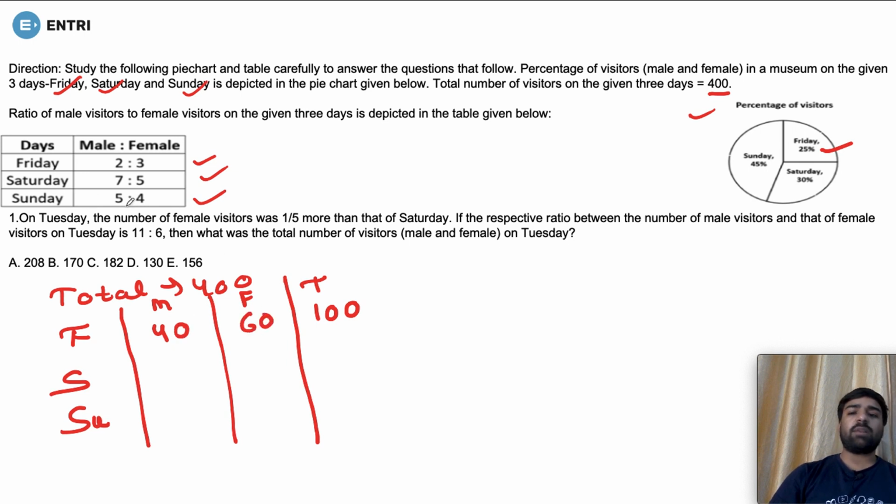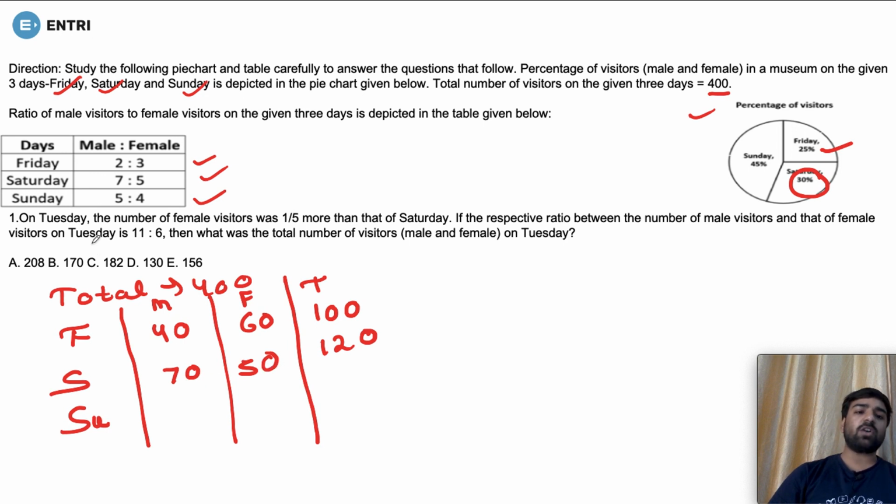Now for Saturday, the percent is 30%. So 30% of 400 is 30 by 100 into 400, which is equal to 120. And its ratio is given as 7:5, which means the numbers are 70 and 50. So the number of males is 70 and the number of females is 50.